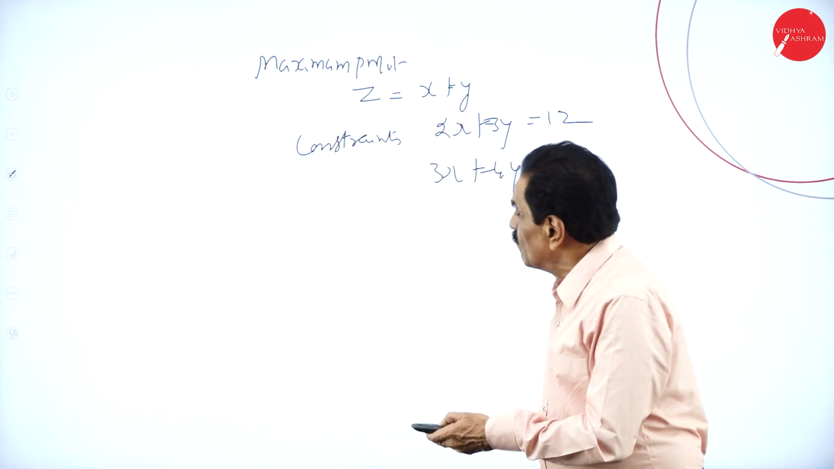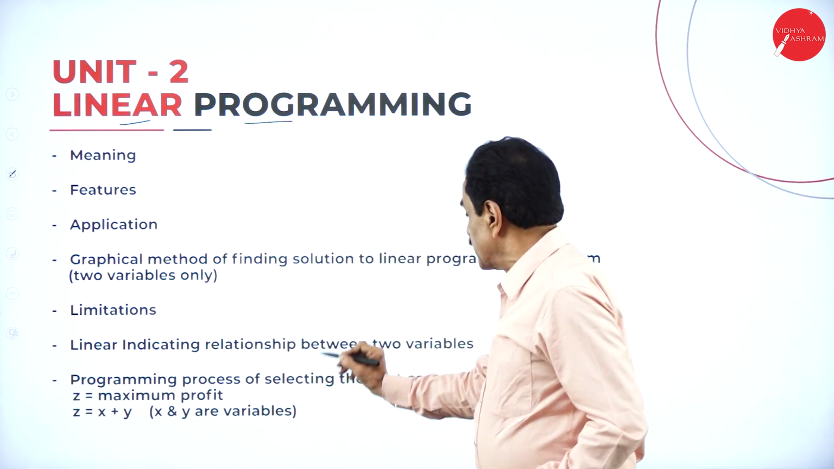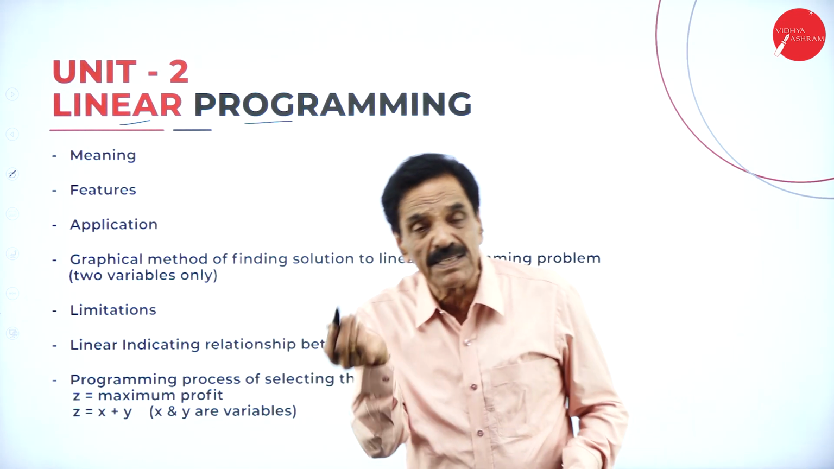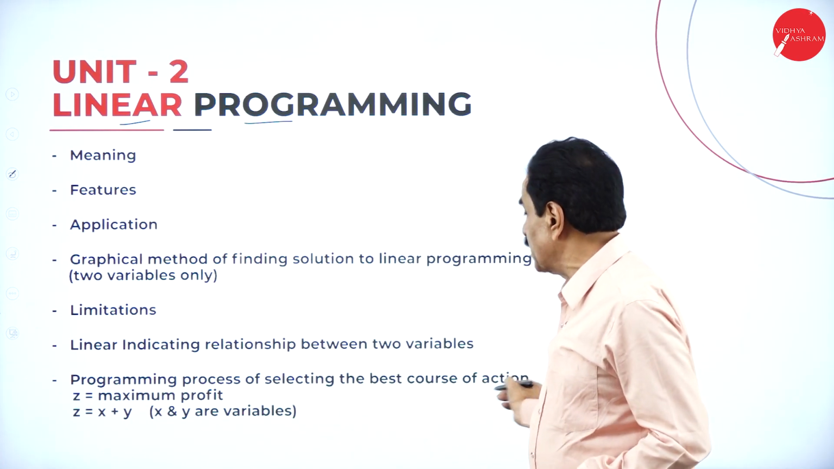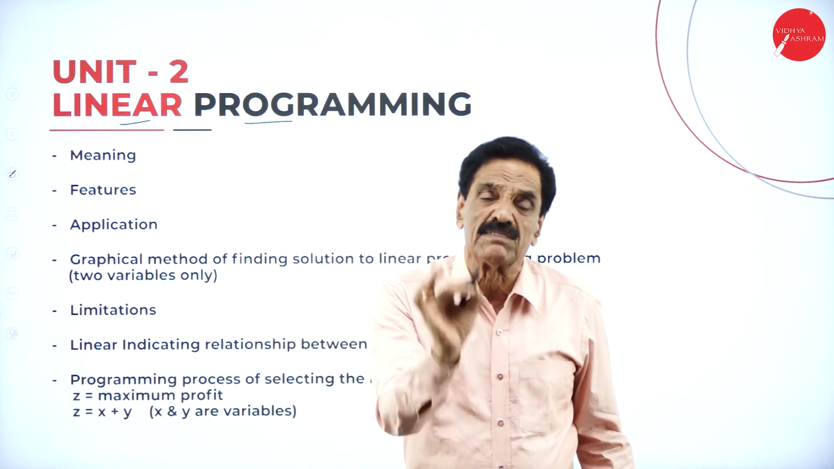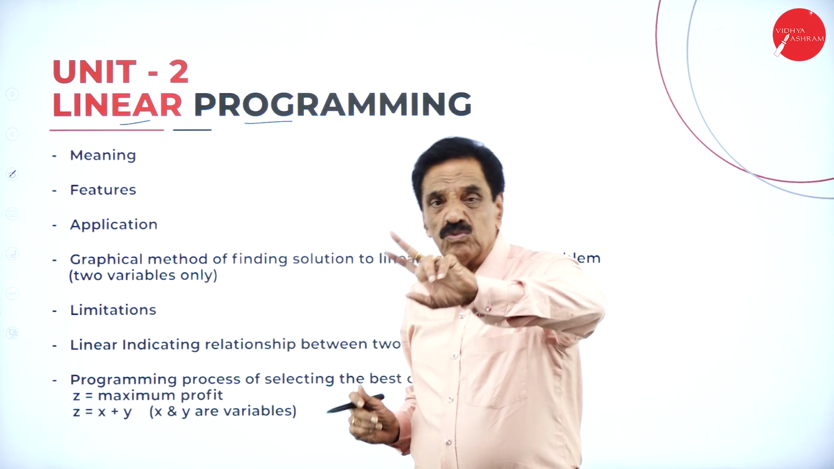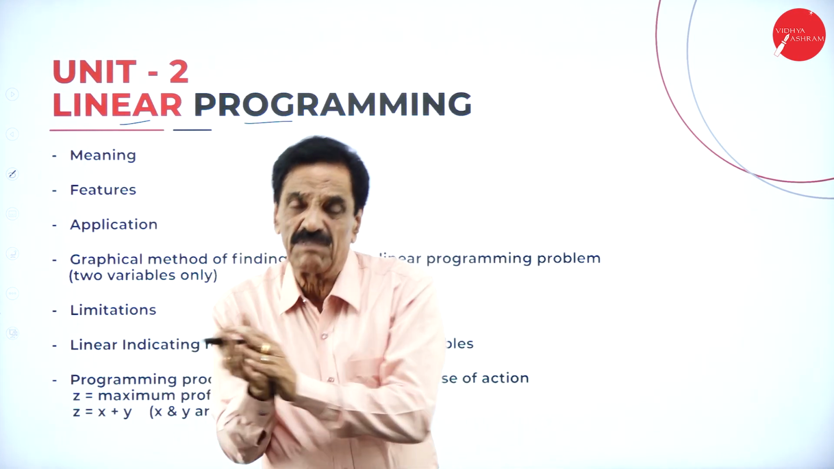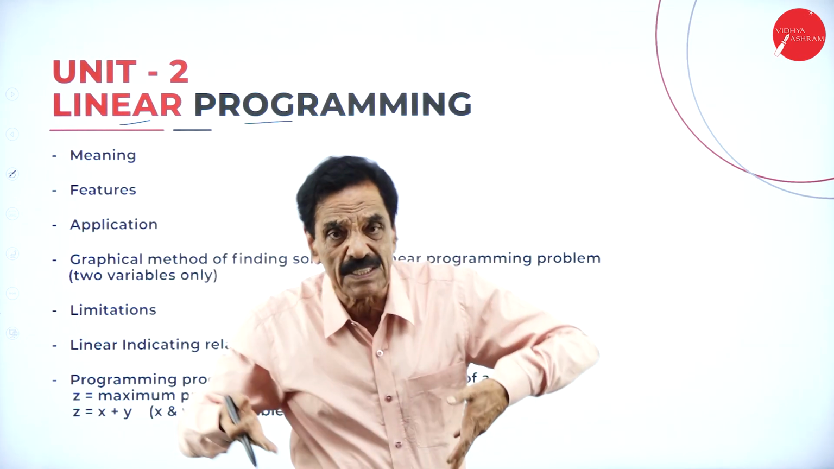So I told you what is linear. Linear indicates the relationship between the two variables x and y, whereas programming means the process of selecting the best course of action. Here the maximum profit is represented by the letter Z. Z has two variables x and y, and we are going to take two equations, to find out where the maximum profit is available.